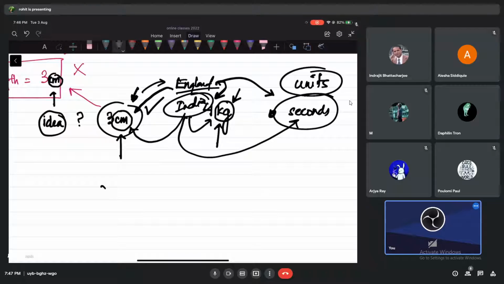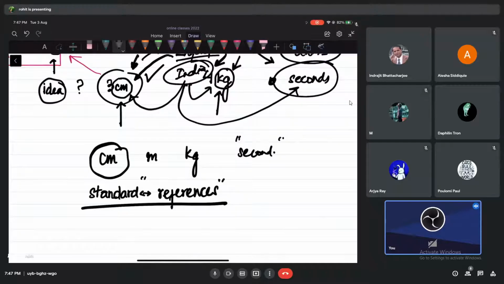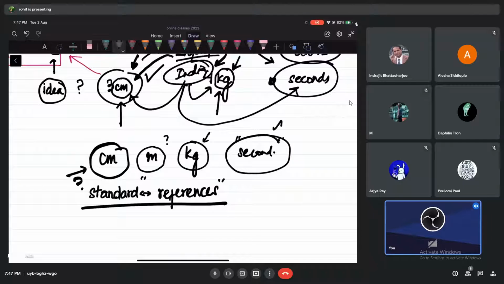So what is this centimeter or meter, or what is this kg, or what is this seconds? Let me just tell you, all these are references. Let me make it more clear. Don't worry, we are just trying to understand some idea. These are standard references. The moment I tell you 1 centimeter, we understand what that is. The moment I tell you what a meter is, everybody understands. The moment I tell you kg, everybody understands. The moment I tell you seconds, everybody understands what a second is, okay?